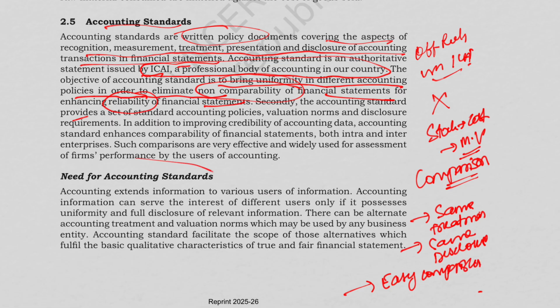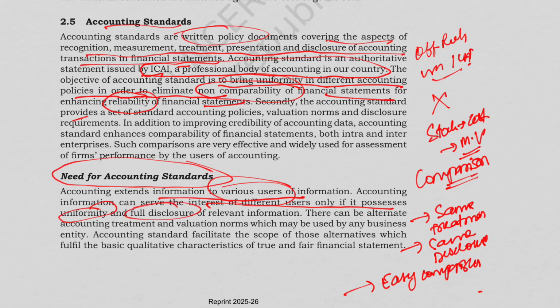Now let us look at why there was a need for accounting standards. So accounting extends information to various users of information. We know creditors, debtors, management, government, shareholders. So accounting information can serve the interest of different users only if it possesses uniformity and full disclosure.